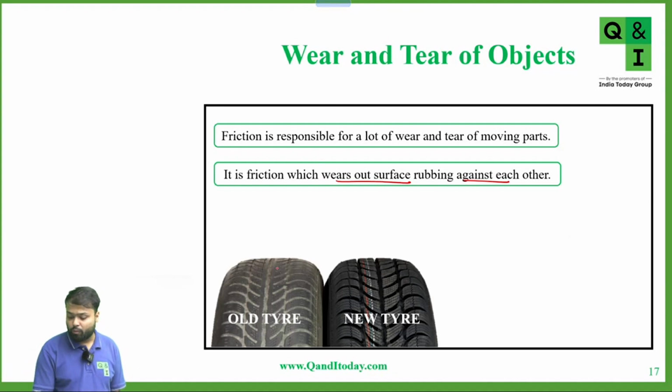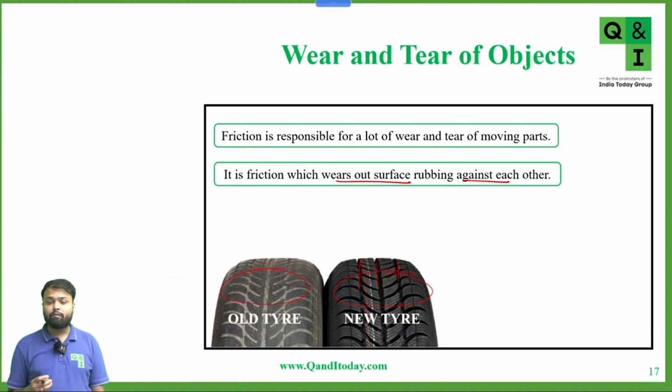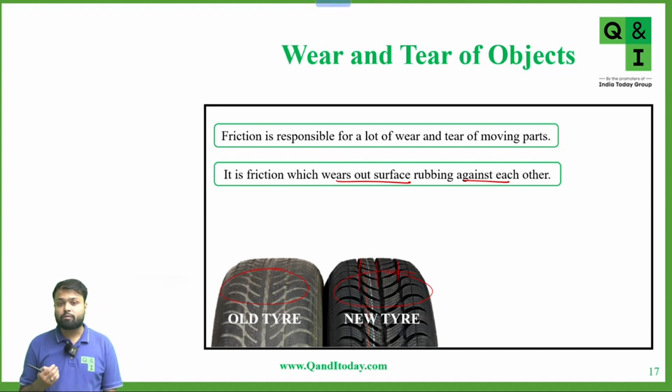This is the old tire and this is the new tire. You can see there is a lot of gripping in the new tire as compared to the old tire, because the tire is continuously in contact with the road, and as the tire is moving, the friction is opposing the motion. You can also feel this by touching the tire, but do not touch it instantly after the vehicle has stopped. After some time, you can see the tire is also heated up.